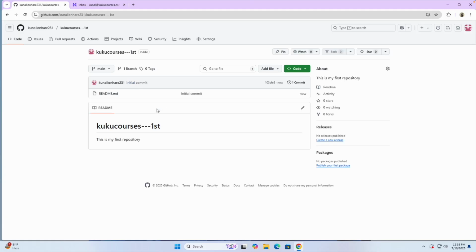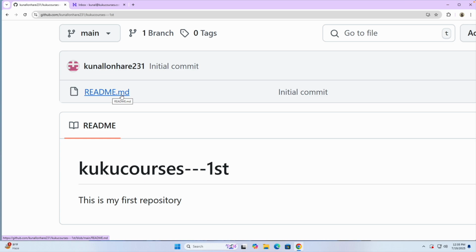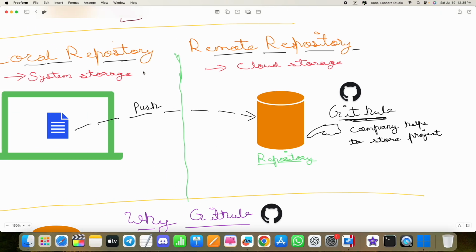Once you do that, you will be able to create your own repository. So let's wait. Let me refresh it. Okay, so it's done, and here you can see the readme repository, the one file which we have created, is over here. Now you might be thinking that from our computer we have to push the file to our storage, so how can we do that?